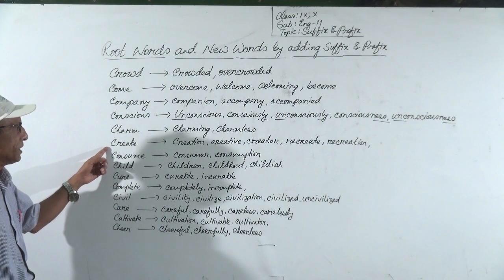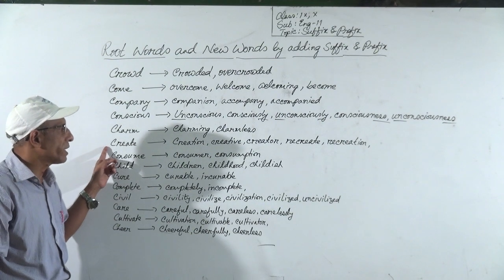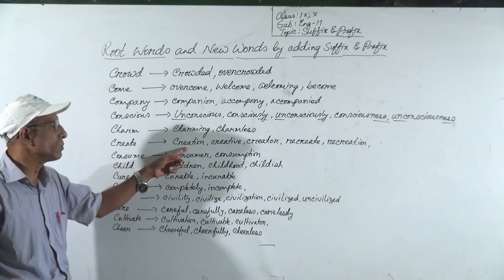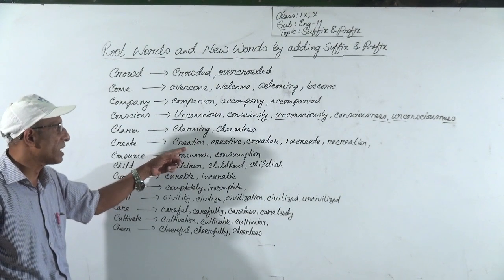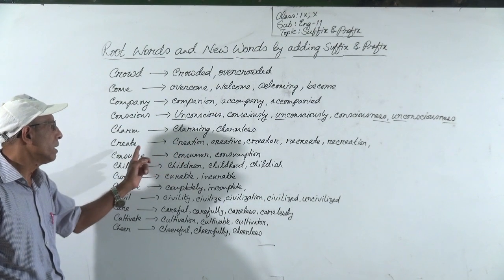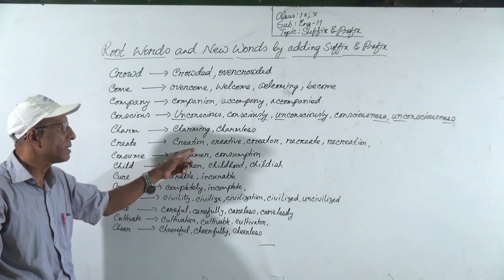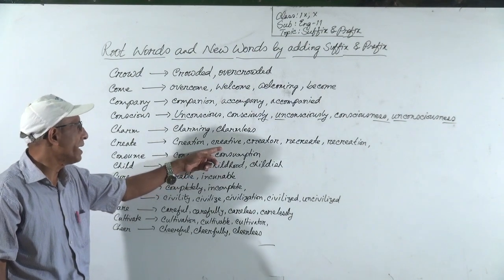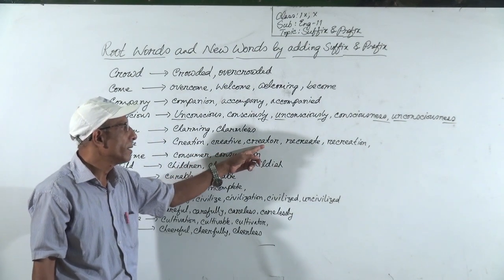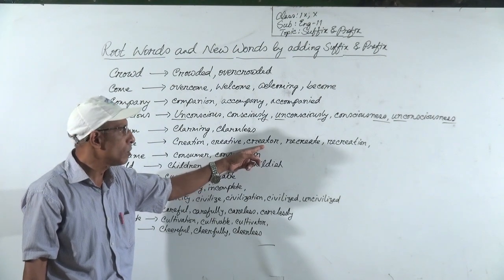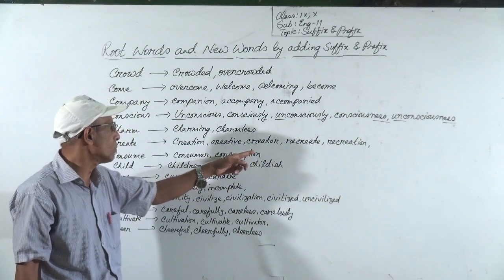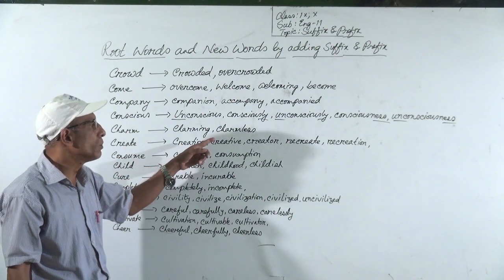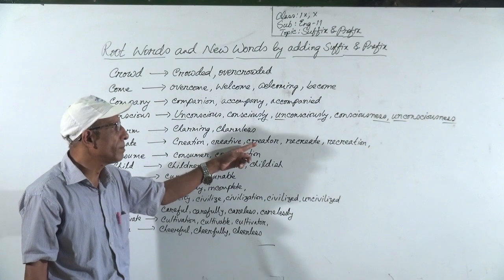Then create. From create, you can make creation. Create is a verb, but creation is a noun. When you add the suffix tion, it will be a noun. You can use creative, an adjective, by adding a suffix, or you can make creator by adding a suffix.